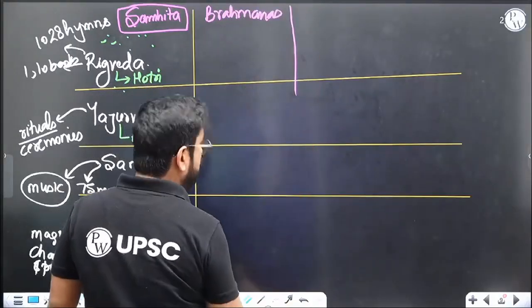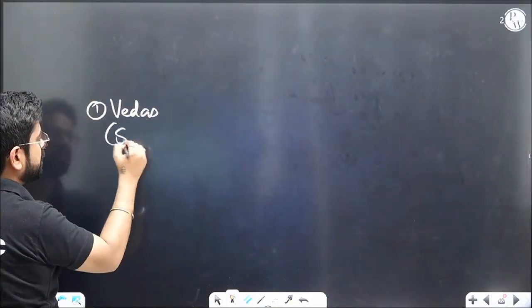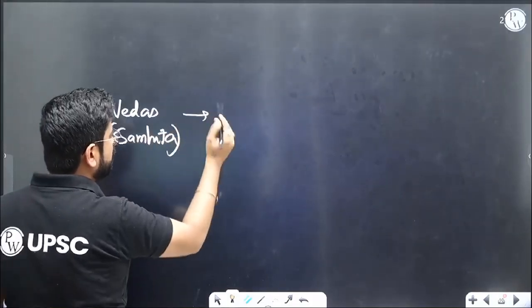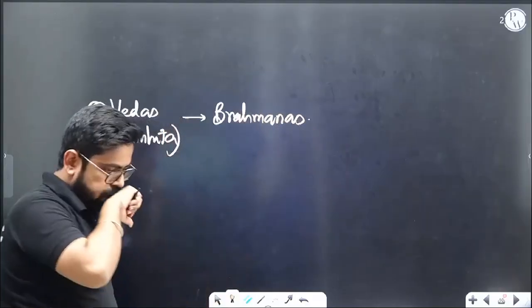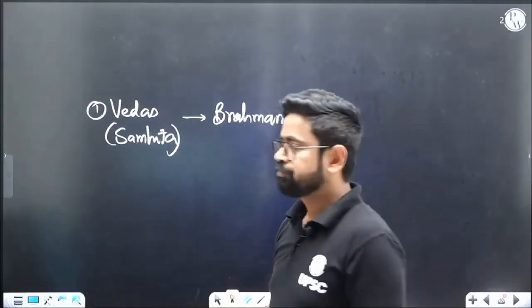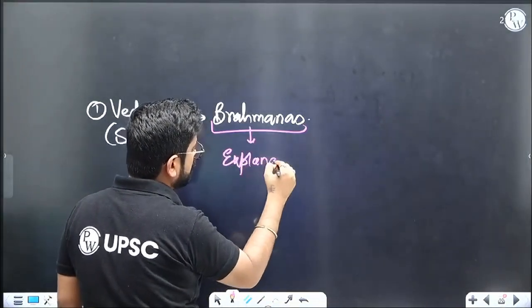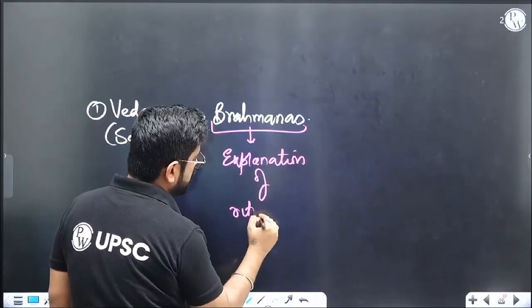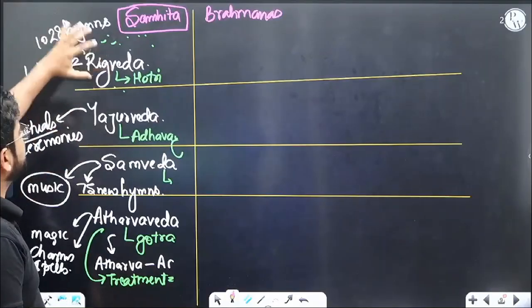Now the idea is why do we have Brahmanas? What is Brahmana? So the first kind of book we have is Ved, or instead you can say core Vedic Samhita. Then we had some other books which are Brahmanas. Now what is Brahmana? Brahmanas are explanation of rituals. Okay, again.